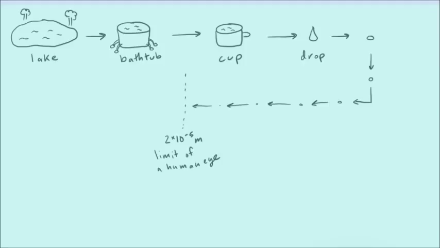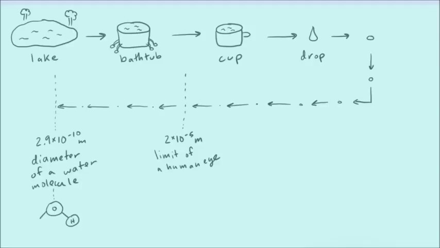But we could keep going if we got a microscope, and we could slice and slice and slice this water, and it would continue to have the exact same properties as all the drops before it, the cup of water, and back to the lake. It would still be just as much water as all those things until we hit this point. This is 2.9 times 10 to the negative 10 meters, and this is the diameter of a water molecule.